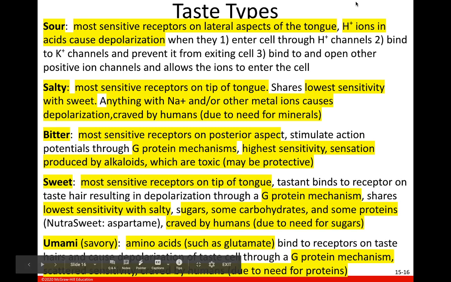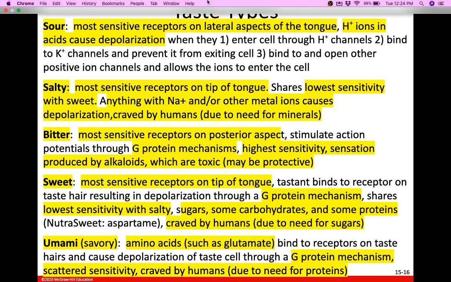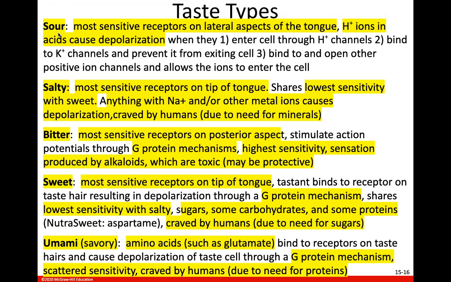So let's talk about the taste. Again, remember, we only have about 10,000 taste buds on our tongue and in our mouth as opposed to 10 million olfactory neurons in that olfactory epithelium. So therefore, our sense of smell is much more sensitive to a variety of different odors as compared to our sense of taste. Our sense of taste basically can only detect 5 different tastes, and those are sour, salty, sweet, bitter, and umami, which is a savory taste. The sour receptors are the most sensitive receptors, and they are on the lateral aspects of the tongue.